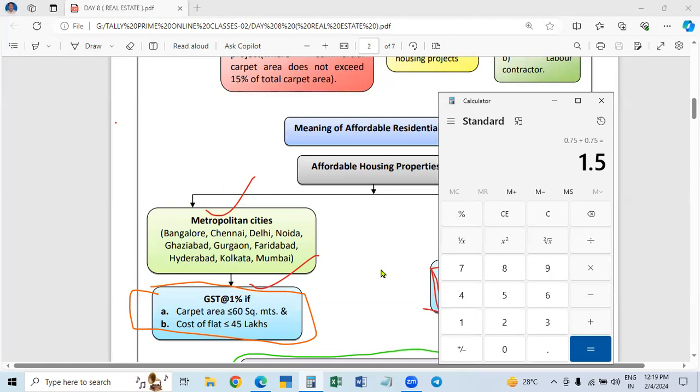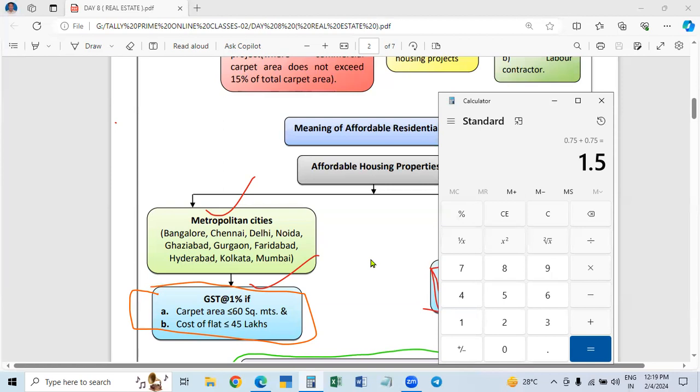Net effective rate is 12%, and that is continuing now also for commercial. So for all these, how you calculate the specified rate will be different: 1.5% for the affordable one, and 12% effective on 18%.